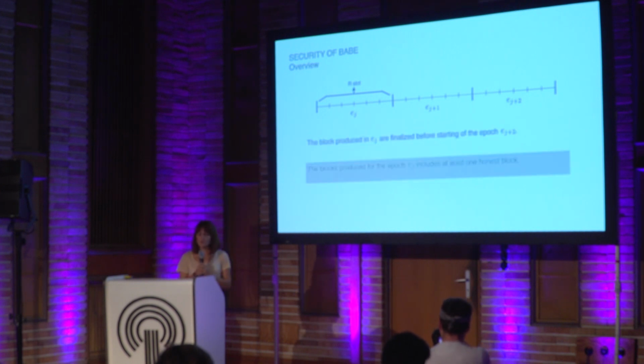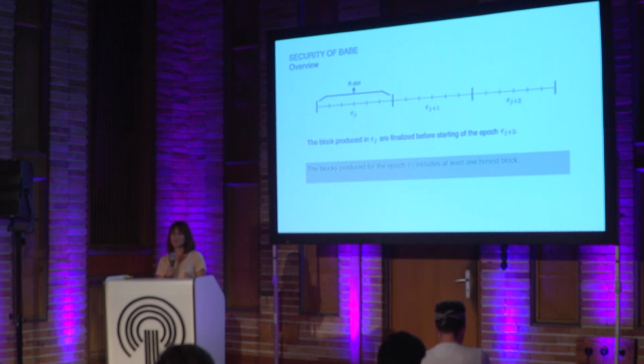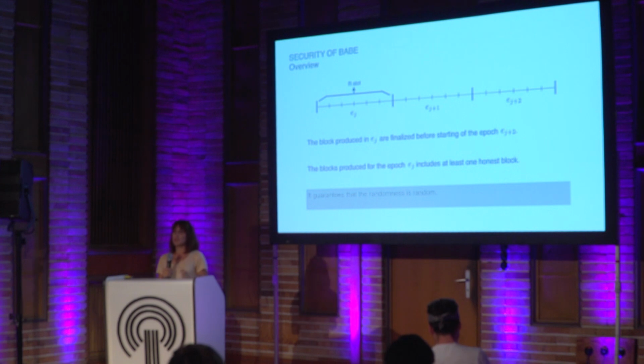And also we prove that the blocks produced in epoch J include at least one honest block. Like that, we have enough randomness in our random generation algorithm.